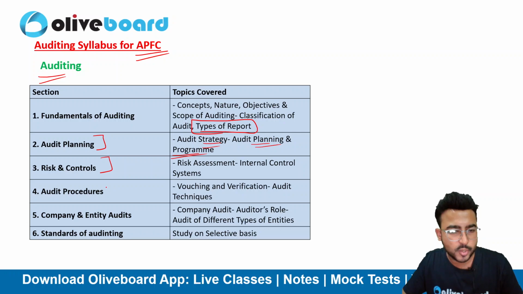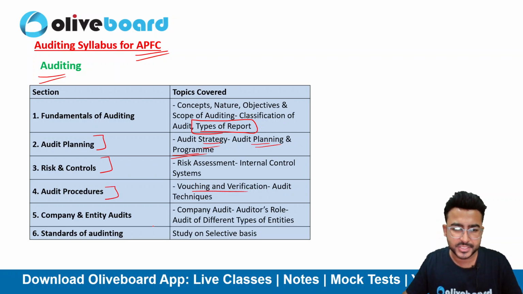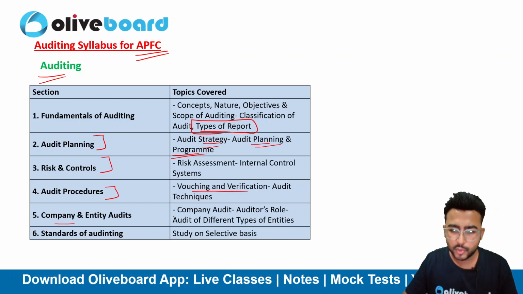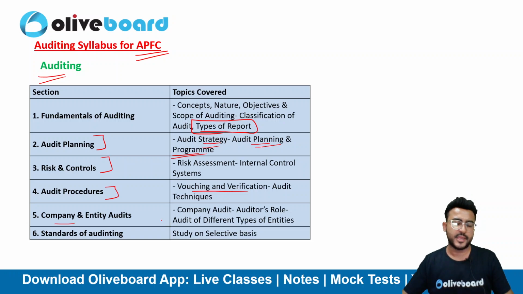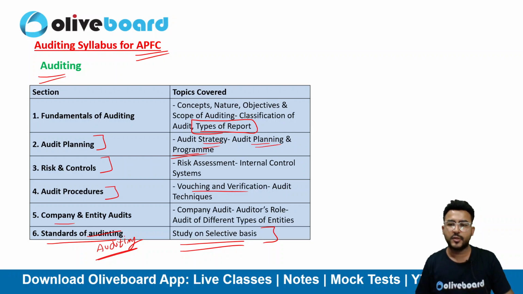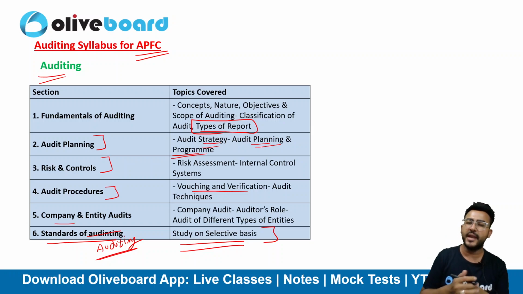Then the 4th point is audit procedures: vouching, verification, techniques of auditing, company audit, role of the auditor and different types of auditing, how the auditor audits different types of entities, and standards of auditing. Again, you need to be selective while studying the 6th topic because there are a lot of standards on auditing, and in the paid course definitely I'll be guiding you.